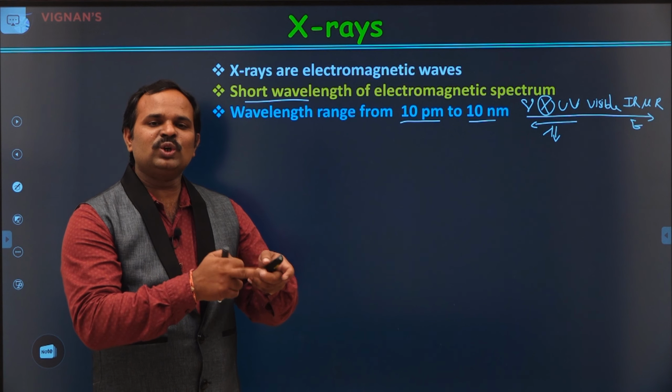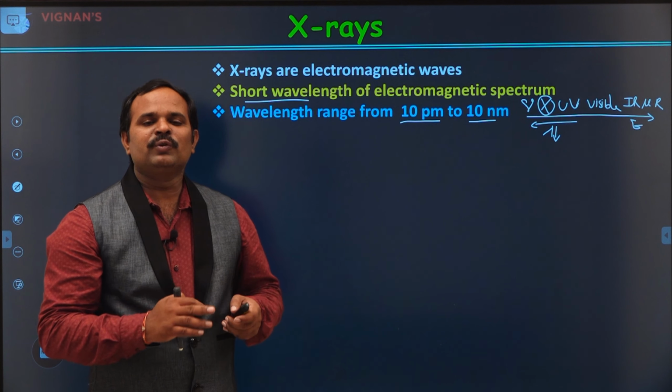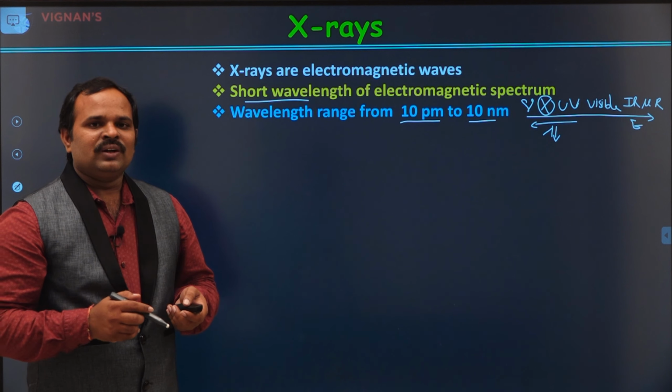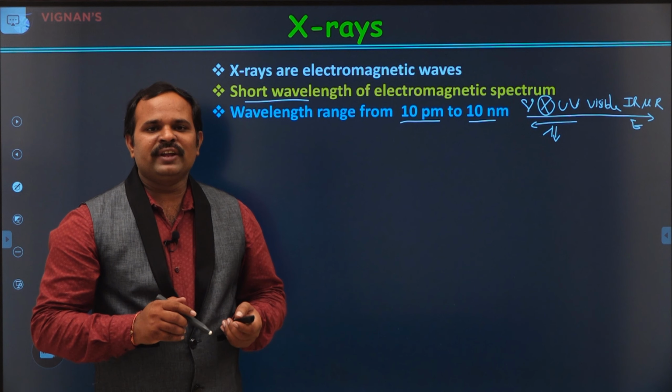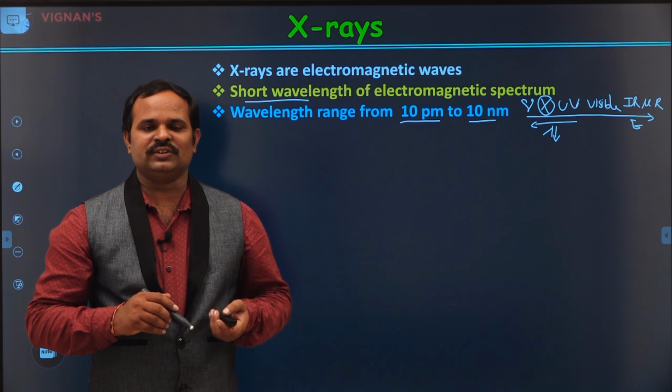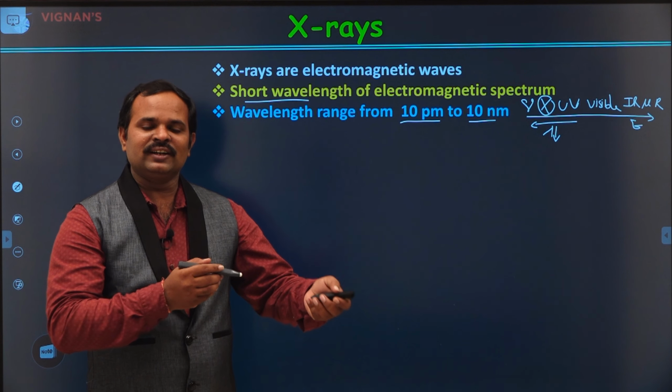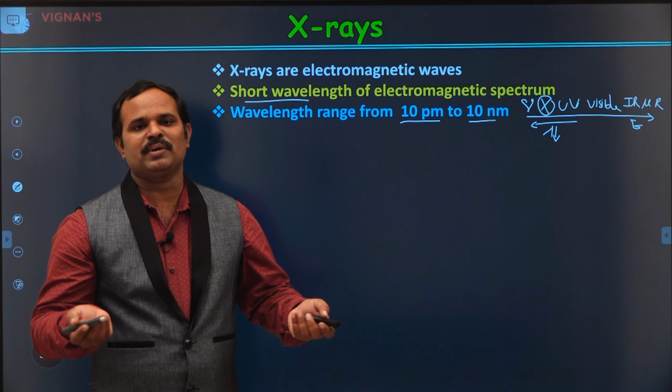Then if those two waves are superimposed, we may have two different kinds of interference. One is constructive interference, another one is destructive interference. Let's see when constructive interference is possible and when destructive interference is possible.